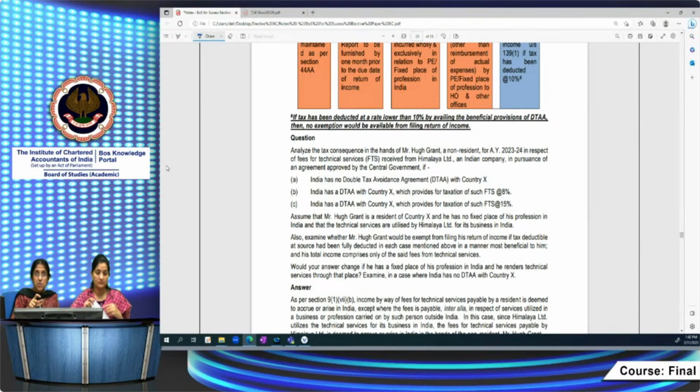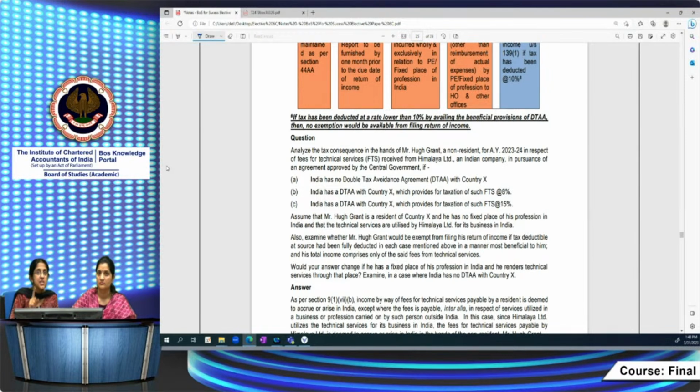So the original study material had both, because last year covered part of AAR and part of BAR. Both were given in the study material, but your supplementary contains only BAR. Only BAR, Board for Advance Ruling, is relevant for the purpose of the May 23 examination. Board for Advance Ruling, the ruling given is not binding. You can further appeal to the High Court. Accordingly, even the case studies in the case study digest, you have to keep this in mind.